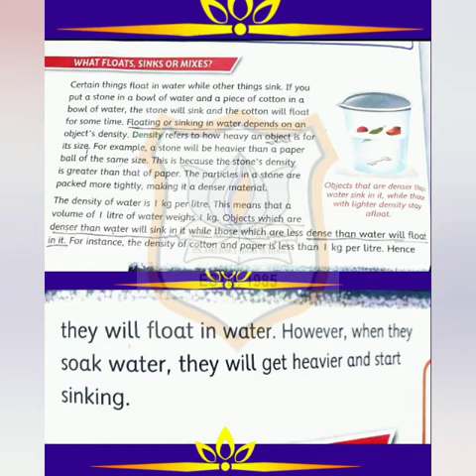Hence, they will float in water. However, when they soak water, they will get heavier and start sinking. So children, paper and cotton will float on water for some time, but as they soak the water, they will get heavier and they will also start sinking in the water.